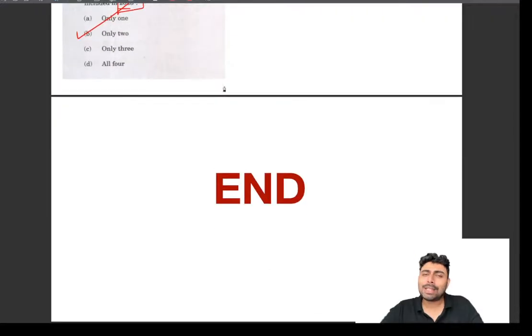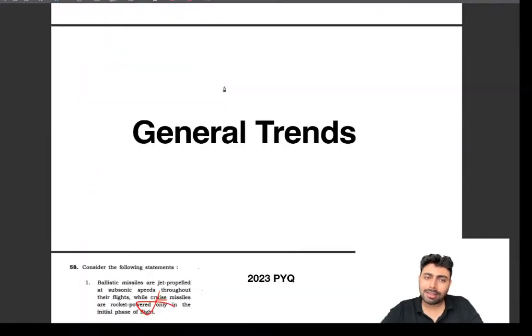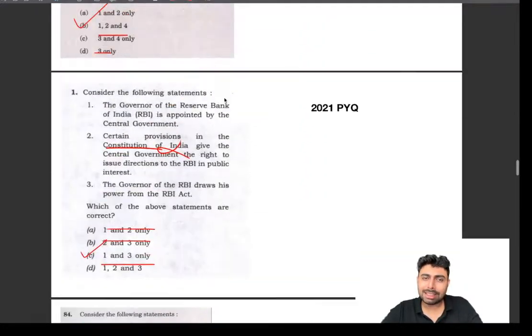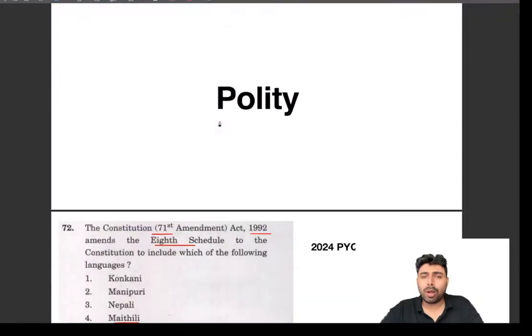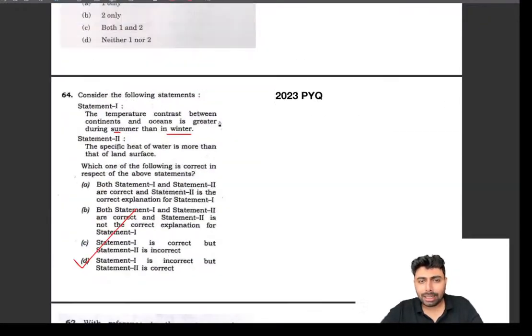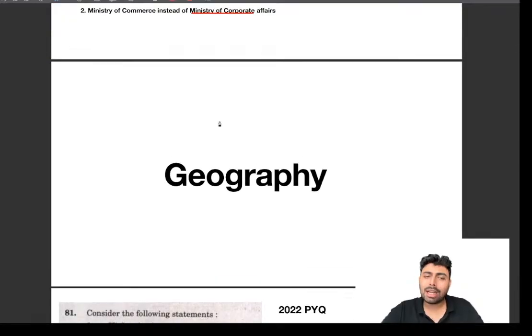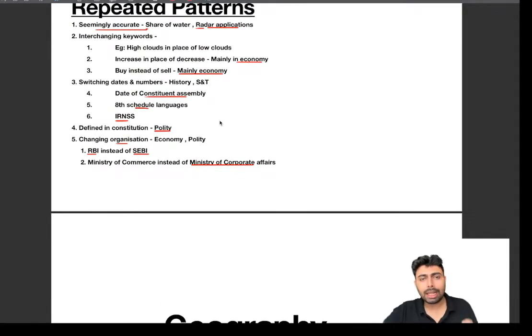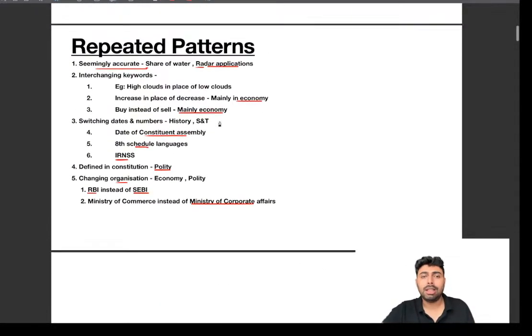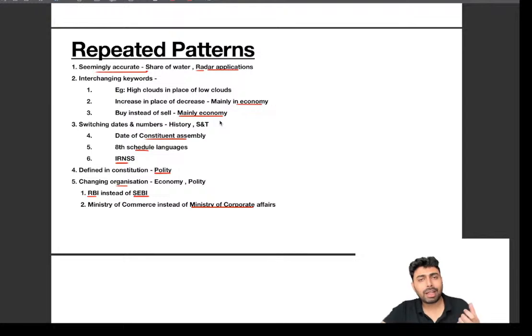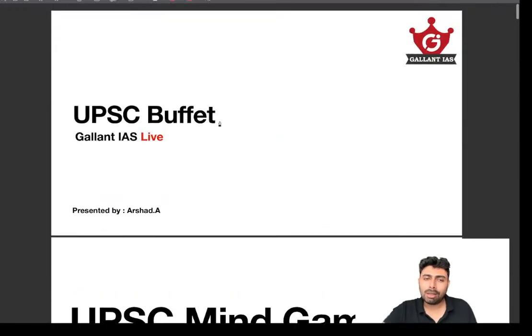So that's all about it. These are the common patterns in which UPSC has been asking and setting questions. So by this session, I intend to give you a good idea on how to approach these questions and how to fine tune your logic and perfect that logic, so that you have a better chance of attempting these questions and clearing this examination. So that's all about it.